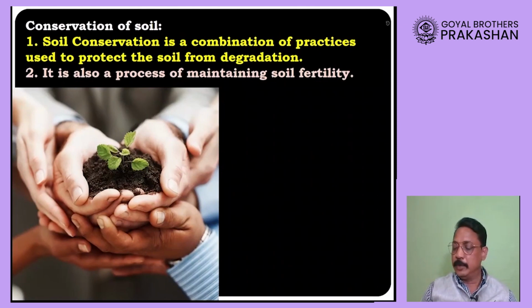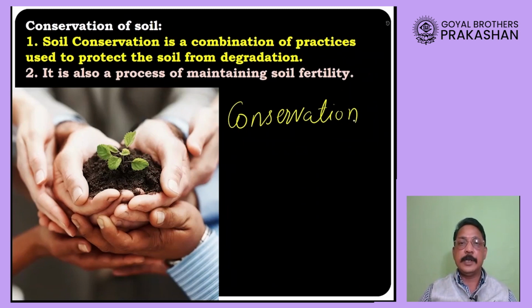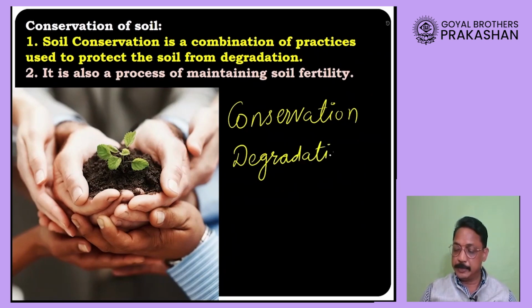Okay, now we have come to the last topic of this lesson, and that is conservation of soil. Okay, first thing, what is conservation of soil? It is a process in which we stop the degradation of soil. Degradation means what?